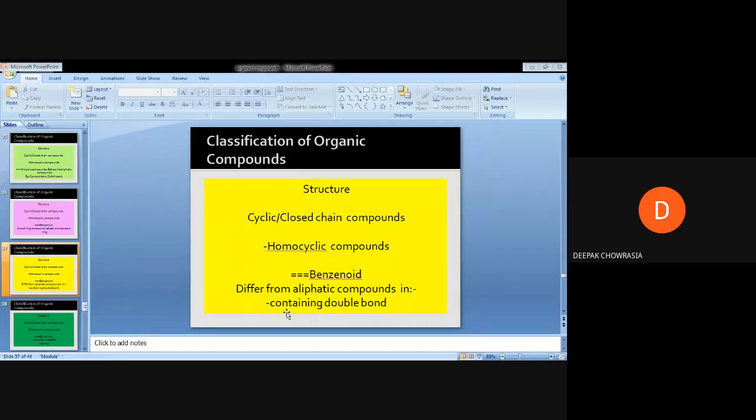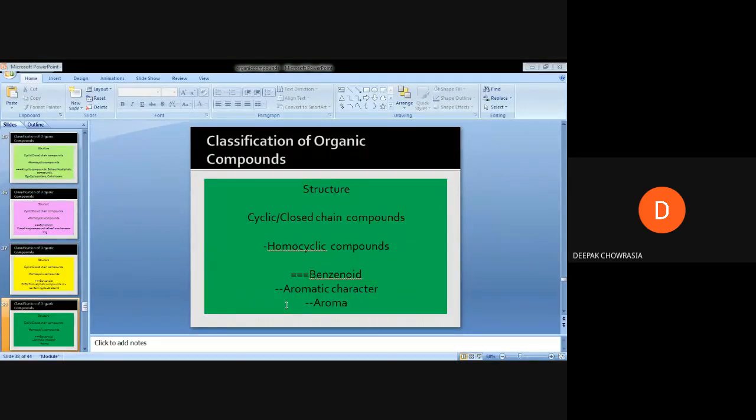The very first one which I have discussed here is important not only in terms of its structural pattern, but it also governs to a certain extent the chemical property of these compounds. So it contains the double bond in its core structure.